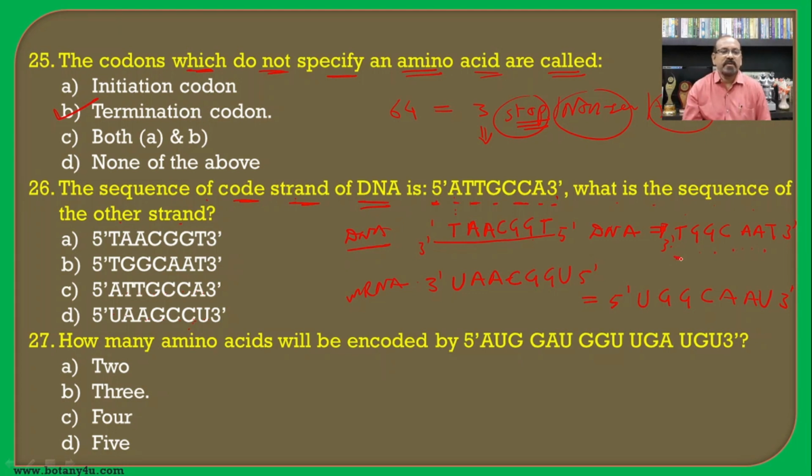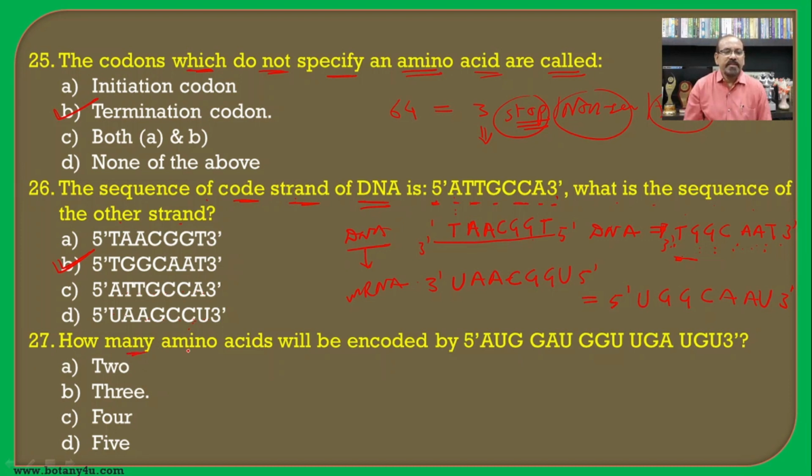So this will be from 5' to 3', and if we see the T, G, G, C, A, T, this sequence is present in the second option. Even with the help of this one, we can find out the sequence of mRNA also, as both the strands of the DNA molecule are complementary with each other.